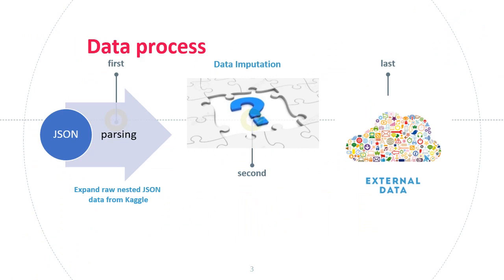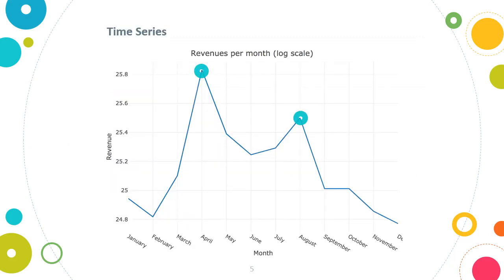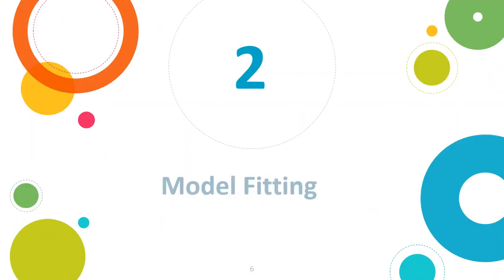Our data is from Kaggle. After doing expanding and data imputation for missing values, we can also get external data from the Google Analytics API. After doing multiple data explorations, like browser and time series property, we conclude that we should include features like weekdays and months, but not browser. In the model fitting stage, we fit all the models we have learned.